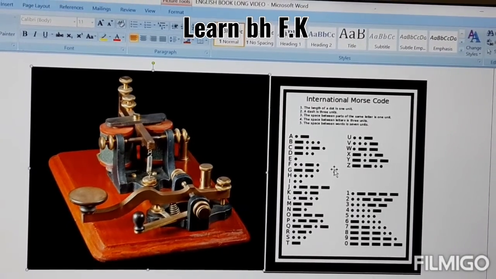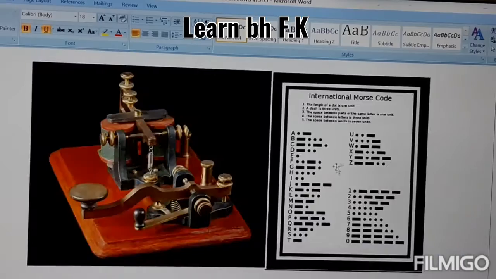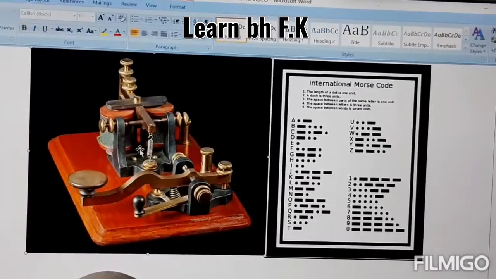This is called International Morse Code. It was used in the past, and it is named after its inventor, Samuel Morse.